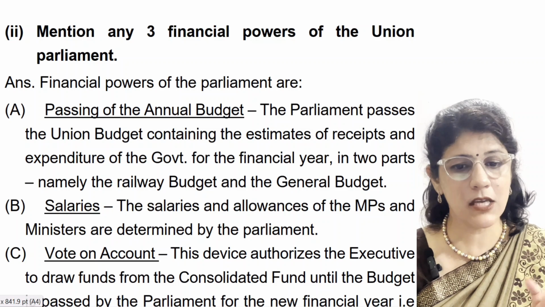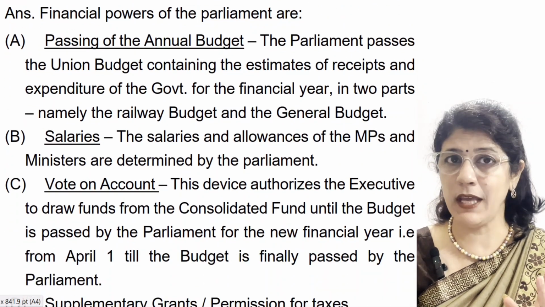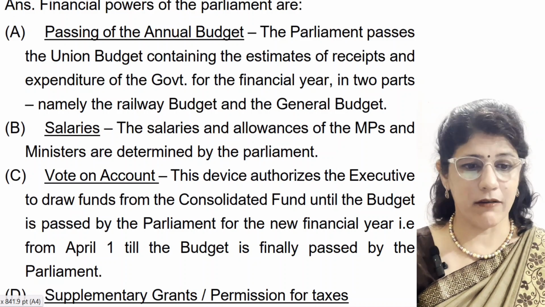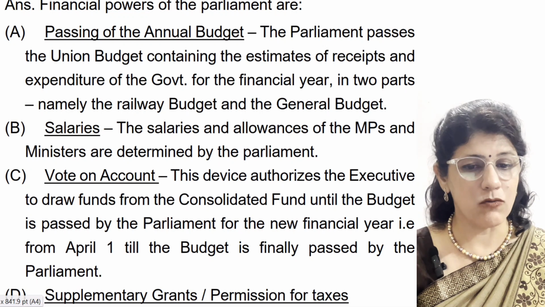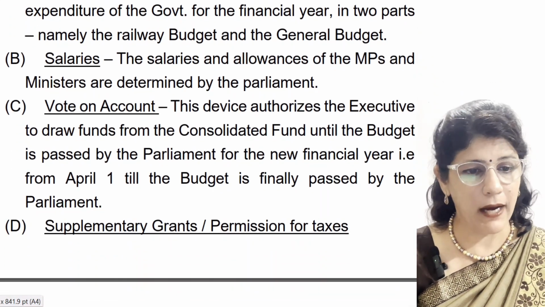How much will come in and how much will go out of the government for the financial year, in 2 parts, namely the railway budget and the general budget. Second is salaries. The salaries and allowances of the MPs and ministers are determined by the Parliament.